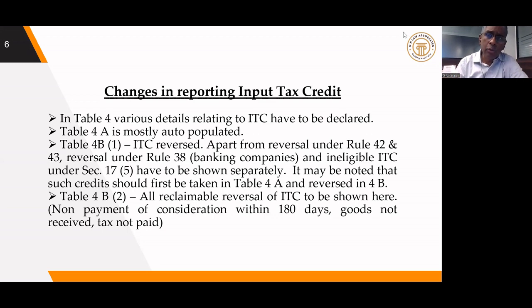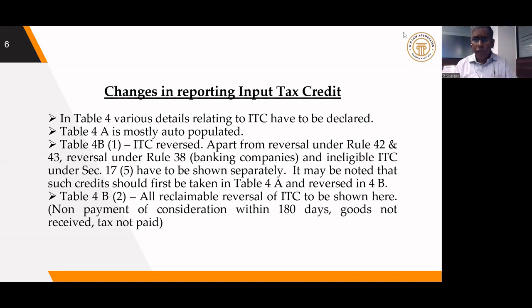So now the newly introduced table 4B2 will contain all temporary reversals which can be reclaimed. So table 4B2, the new table 4B2, will contain all reclaimable reversals. I have given some examples also.